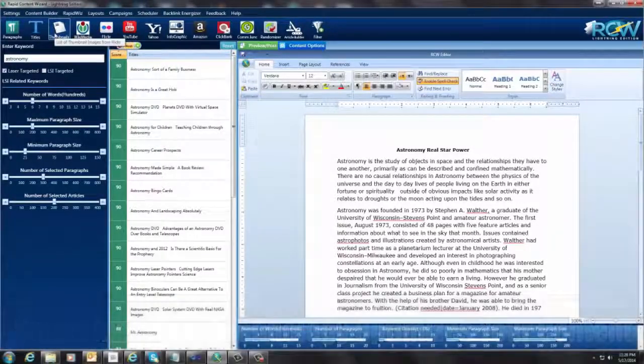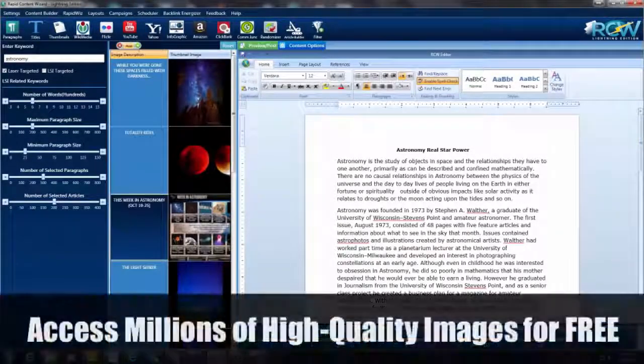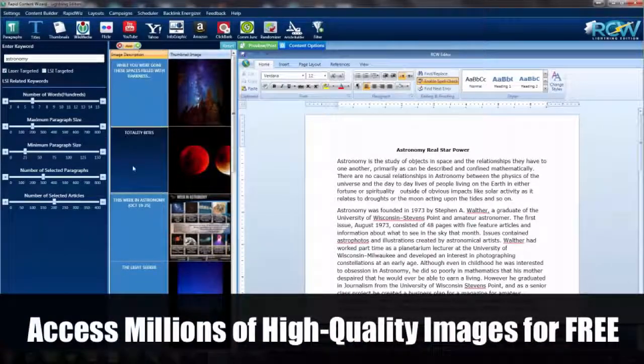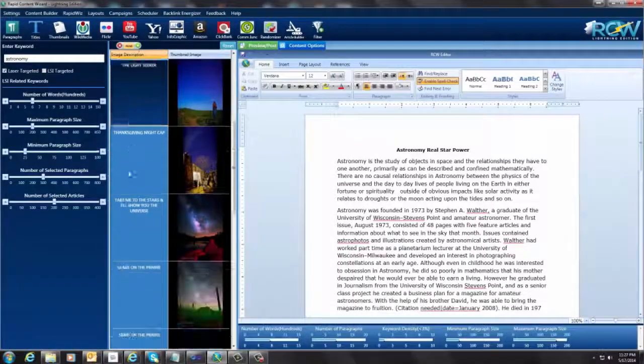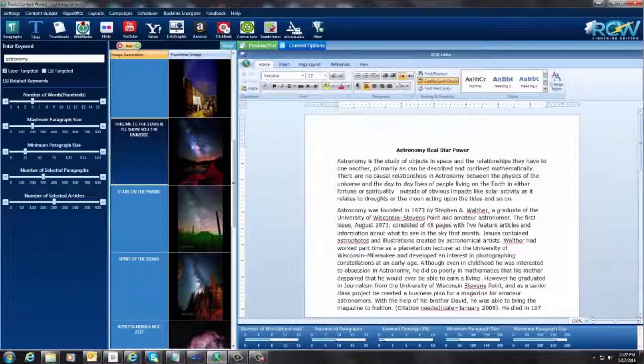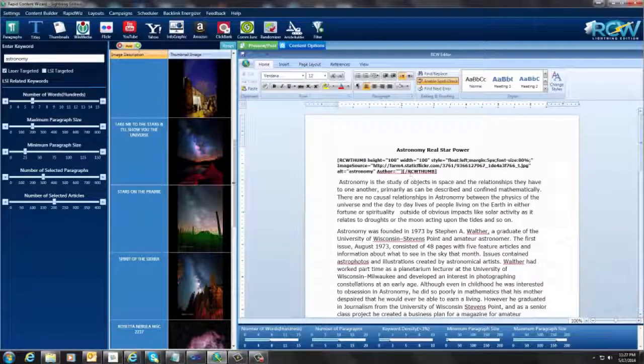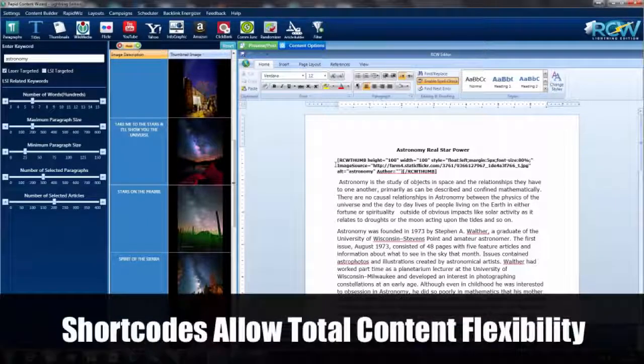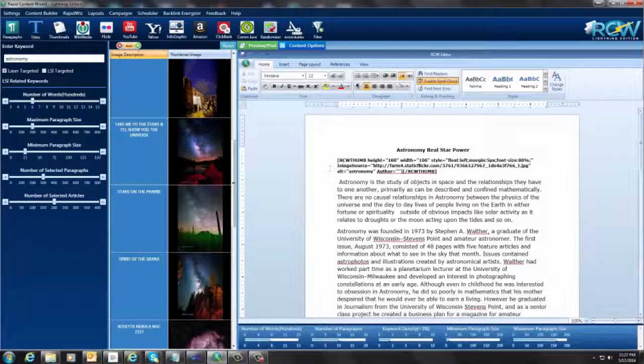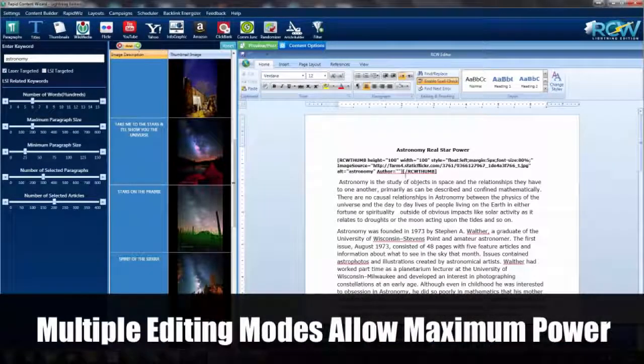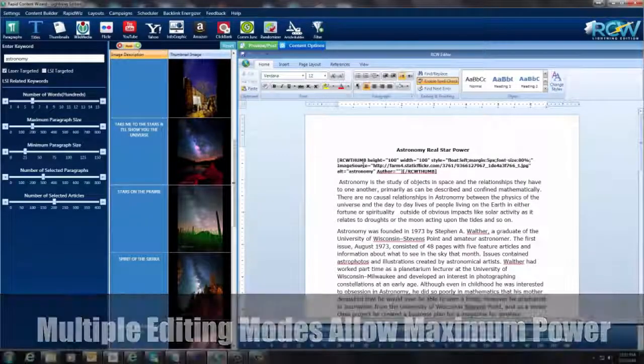The next thing I'm going to do is put a thumbnail. Okay, and look at all these wonderful looking pictures that we can use here for our thumbnail. I'm just going to pick something here. This one looks interesting. Again, I can just double click on this, and it sticks it right below here. And you may be wondering what this notation is all about. Well, this is called shortcode, and I'm going to show you in a minute how this will be rendered so that you won't have to look at this. But we do this because this is a word editor and it doesn't display HTML, just so you know.